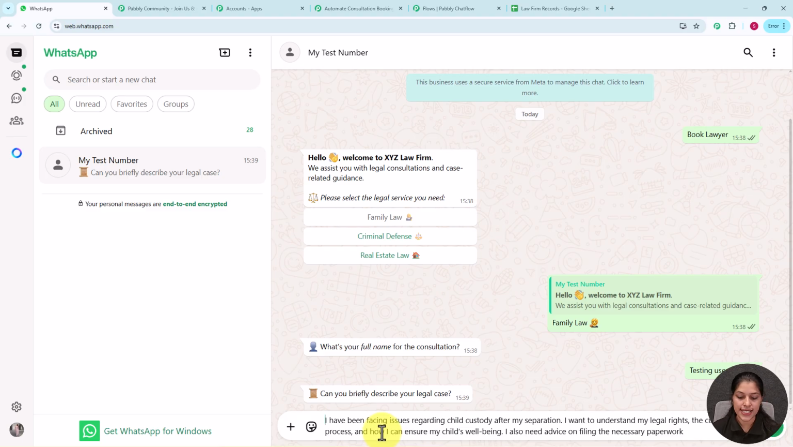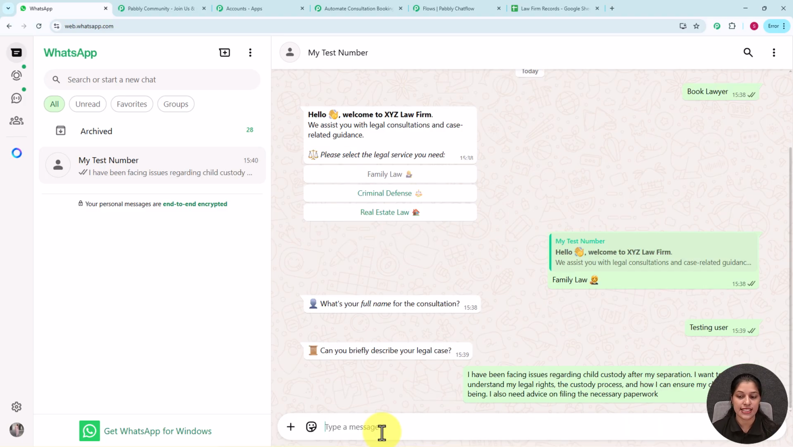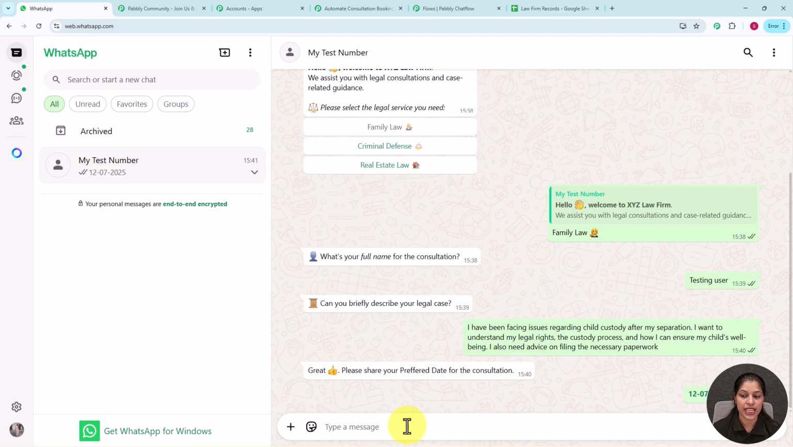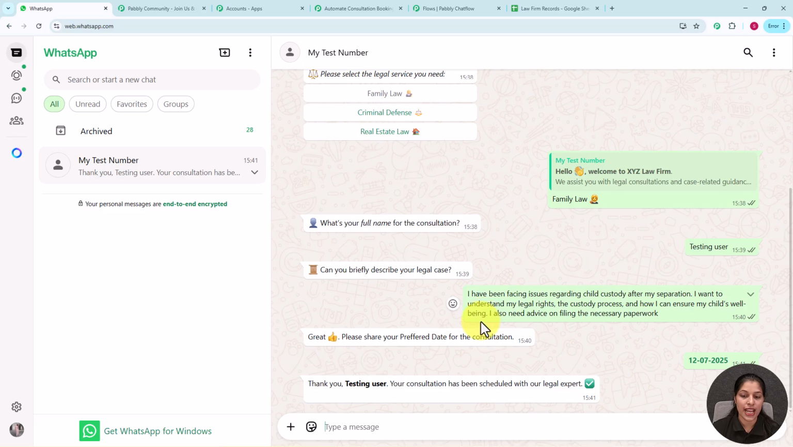Let's say I have entered this case description, and as I have entered my case description, I am getting a message which says, great, please share your preferred date. So now let's enter our date over here. Here I am entering my date also, and here you can see I am getting a thank you message which says, thank you testing user, your consultation has been scheduled with a legal expert. And here you can see we are getting a personalized message which is providing the name which we have recently entered in our chatbot. So this is the way our chatbot works.